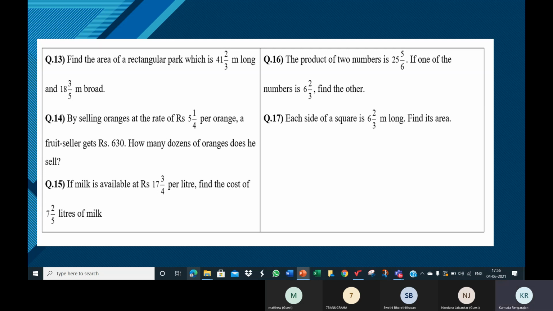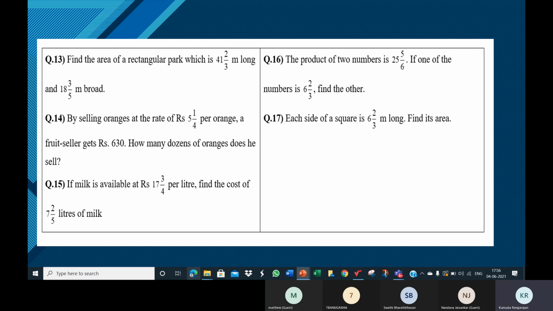All right, children. The 15th one. So if milk is available at rupees 17 3/4 per liter, find the cost of 7 2/5 liters of milk. So if 1 liter is say 50 rupees, 7 liters will be 50 into 7, which is 350 rupees. So it's multiplication here in the 15th one. The cost per liter is given and you should find for many liters. 1 liter is given, you should find for many liters, multiplication.